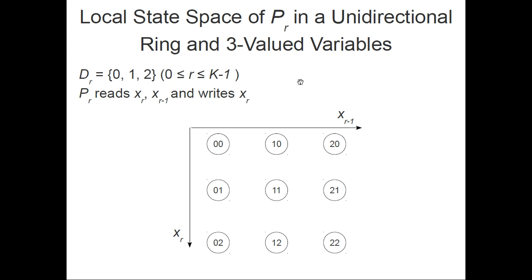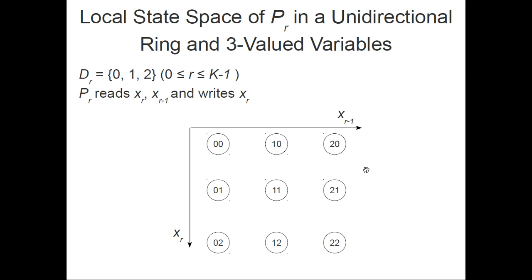So regardless of the number of processes we have in the network, we just consider the state space of a local process. Here is the state space of a process in a unidirectional ring, and here the ring size is k. It means we have k processes. Every process reads a variable xr and the variable xr minus 1 of its predecessor process and writes its own variable xr. These are all the possible valuations of xr and xr minus 1, and we have only 9 states in here.